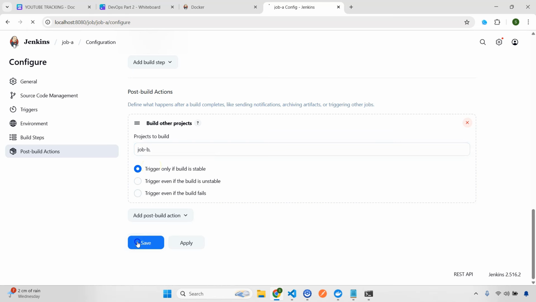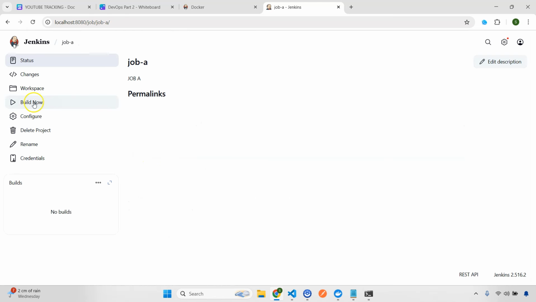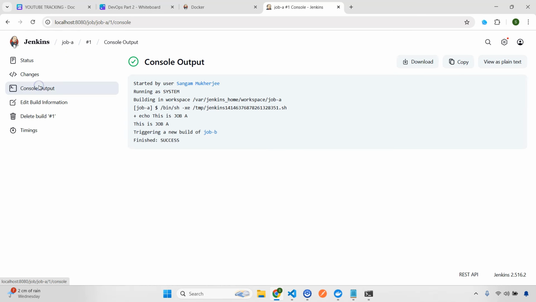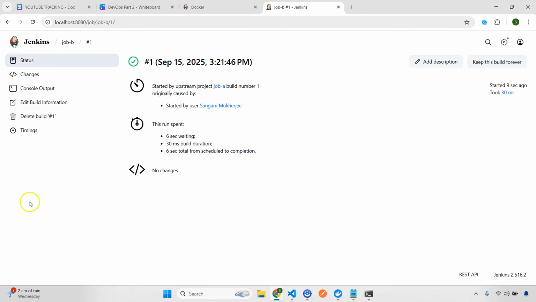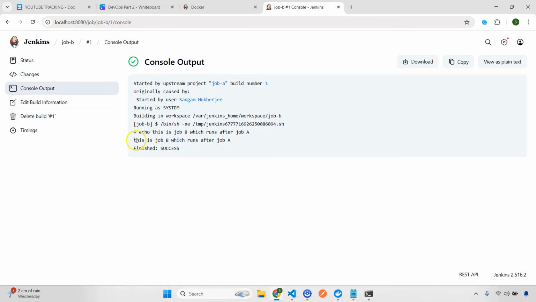Now let's do save, and then I'm going to do build now and see what will happen. So let's go here, go to console output. See, this is job A, and this already triggered a new build of job B. And if you go here and go to console output, this is job B which runs after job A. I hope this is clear. So that means we just chained both the jobs. Job B will only run after job A runs.